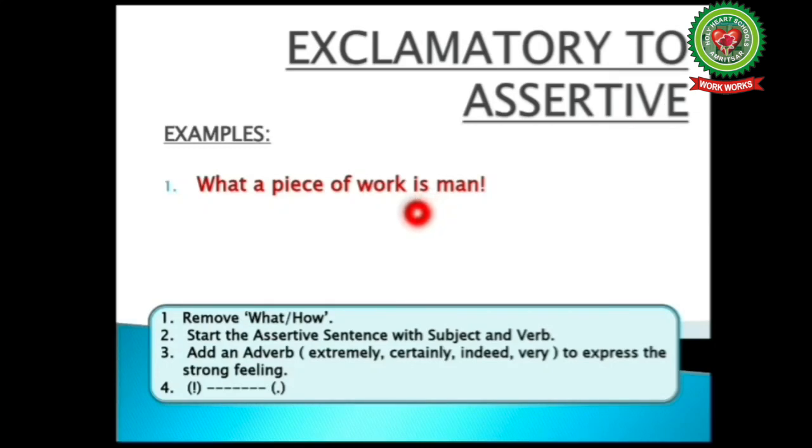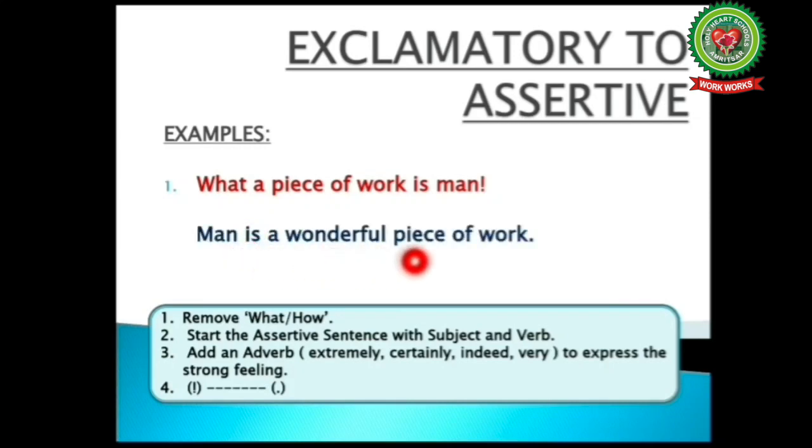After writing the verb, we will add an adjective wonderful here to express the strong feeling, and at the last exclamatory mark will change into full stop. So here is the answer. Man is a wonderful piece of work, at the last full stop.